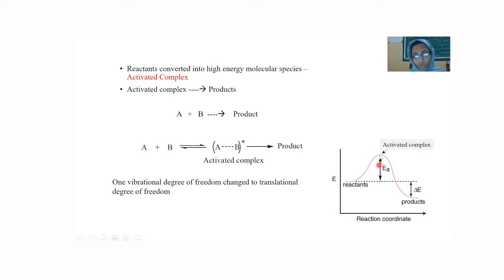The energy difference between the reactant and the activated complex is known as the activation energy, that is, the energy required to activate the reactant into the activated complex. The energy difference between the reactant and the product is the energy of the reaction, that is, the delta H of the reaction.